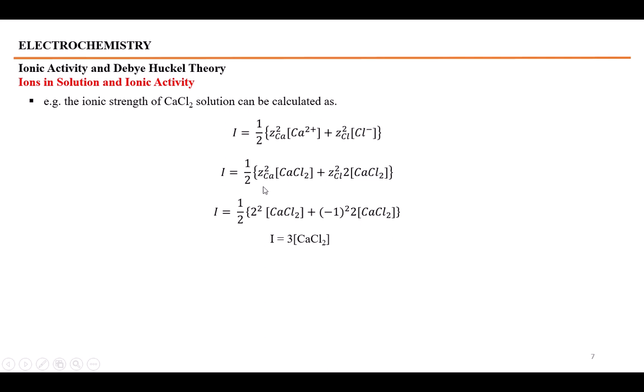So placing the charges here, the calcium charge is plus 2, so 2 raised to the power 2 is 4, plus minus 1 raised to the power 2 times 2. So 4 plus 2 is 6, divided by 2 is 3. The ionic strength will be 3 times the calcium chloride concentration.